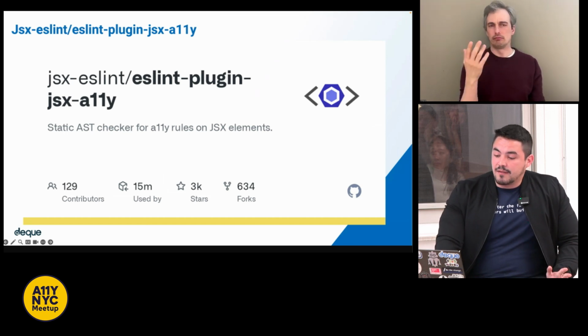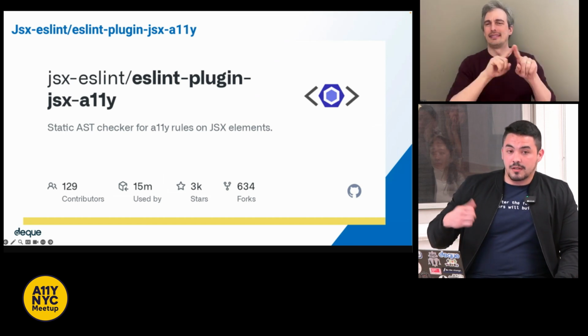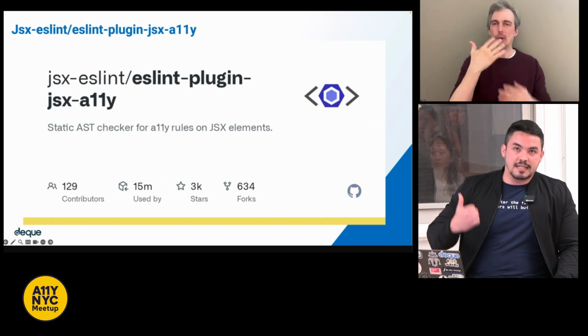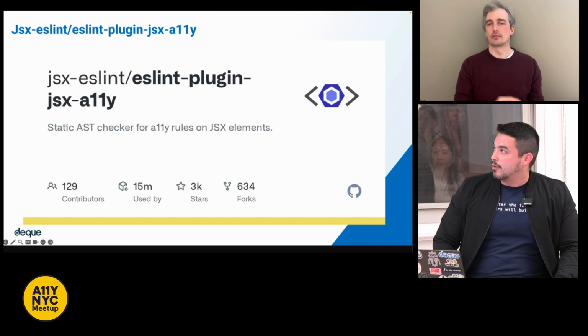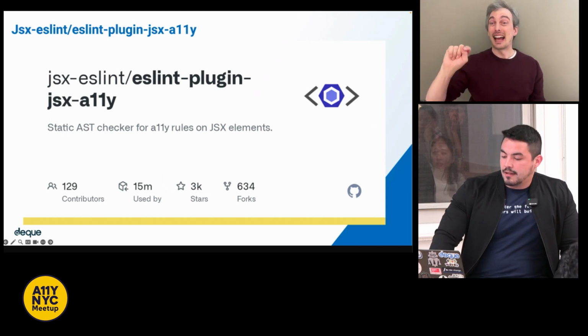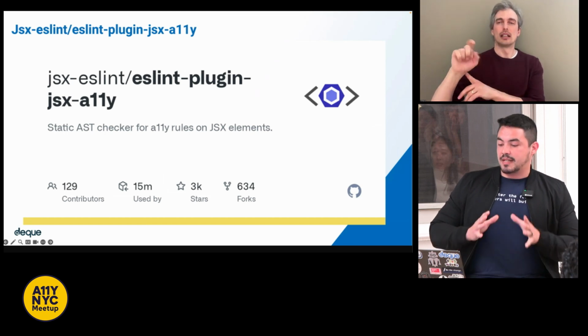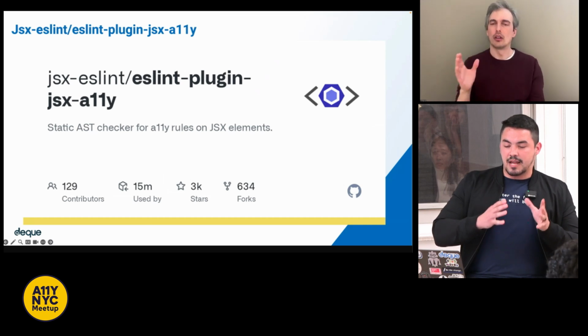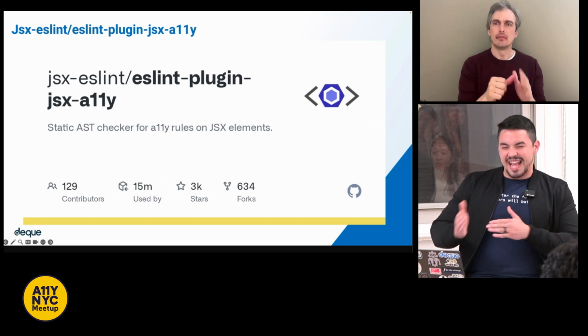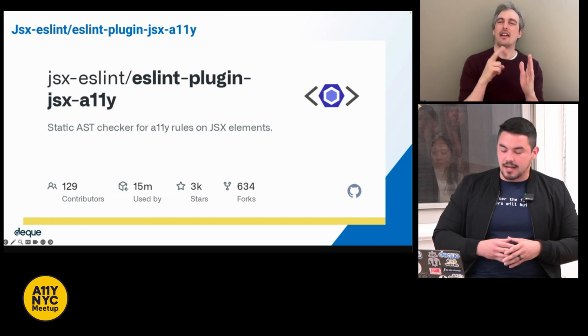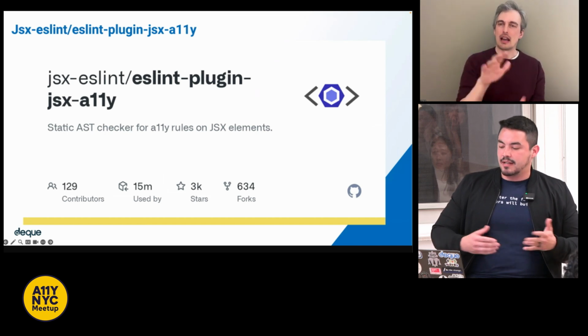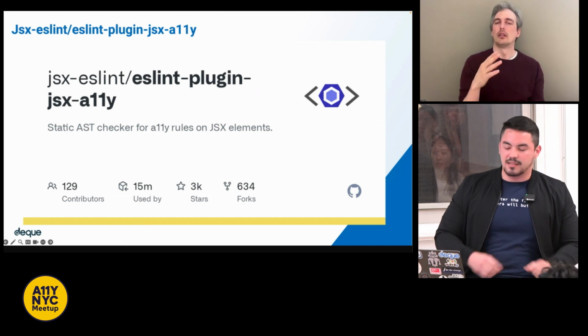So some of the rules it enforces, as mentioned, alt text. So we need a text alternative for any image elements. This is super important. And ARIA rules enforce that elements with ARIA roles have a valid, non-abstract role. And then something like anchor has content. So that's a very specific rule and enforces all anchors contain accessible content.